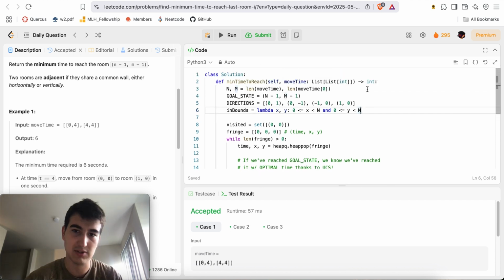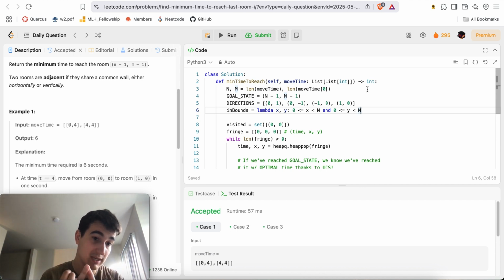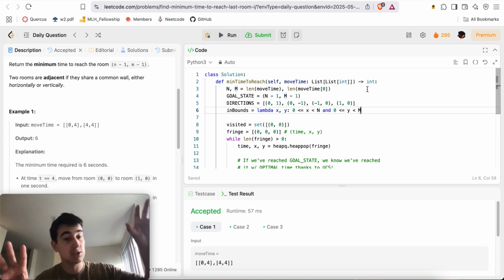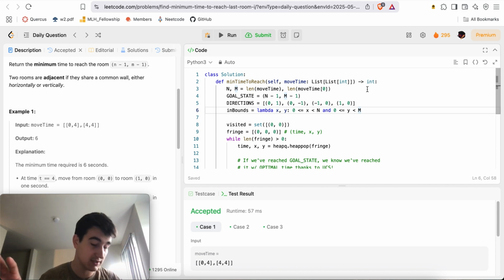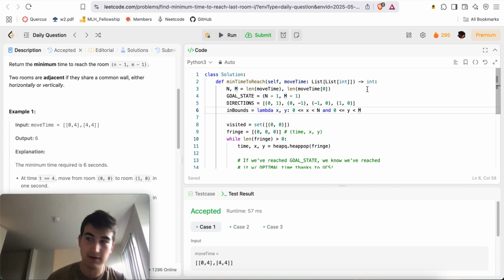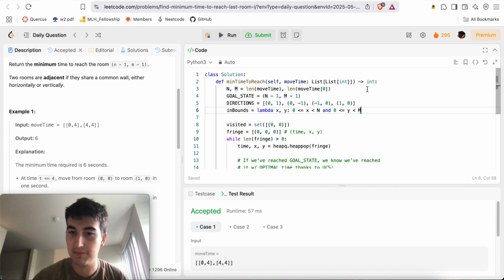UCS stands for uniform cost search. So if you know BFS or DFS, you know that those either use a stack or queue. UCS is basically the same thing with a min heap or priority queue. A star search is UCS. So UCS is A star search with a 0 heuristic, right? So whatever way you need to understand it, UCS is just basically Dijkstra's, or just BFS or DFS with a min heap instead, or just A star search with a 0 heuristic. However way you understand it, this is what I've implemented.